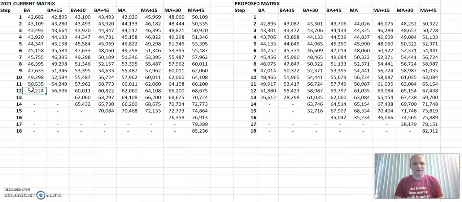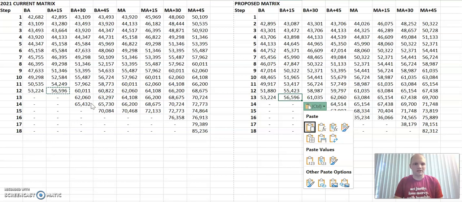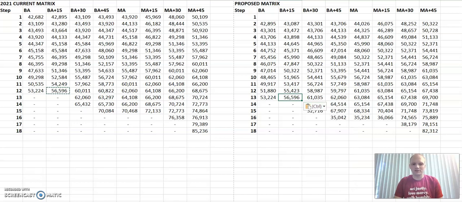Next, the top salary of each lane in the current matrix was moved down one cell. So while the current top salary in the bachelor's lane is at cell 12, the new top salary in the bachelor's lane should be at cell 13. And the same would occur in cell BA15. And so I'll make those changes. And now you'll see those changes appear here, but I did not yet change the master's 45 cell because we're going to do some special changes there that will try to even out this rather large jump that we're seeing.